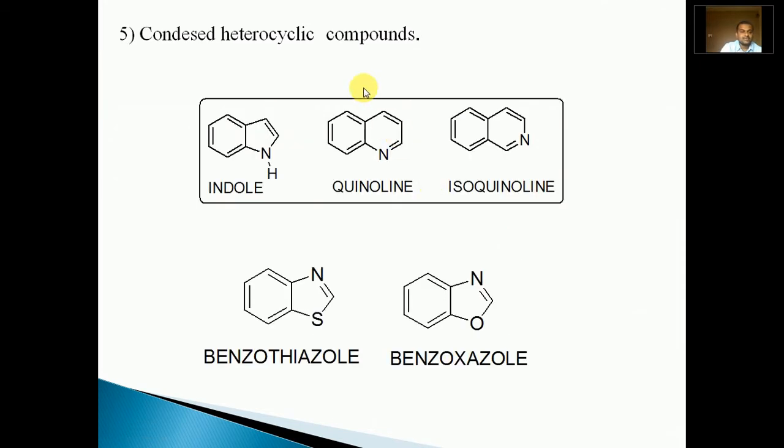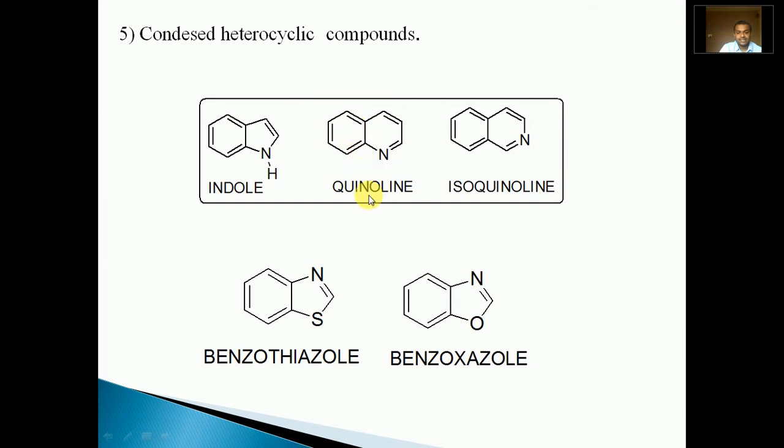Now the last class, that is condensed heterocyclic compounds. In this type of heterocyclic compounds, two or more than two rings are fused to form a new kind of heterocyclic compound. For example, indole is an example of a condensed heterocyclic compound. There are two rings fused, one is benzene, another is pyrrole. Pyrrole and benzene rings fuse to form a new heterocyclic compound, that is indole.